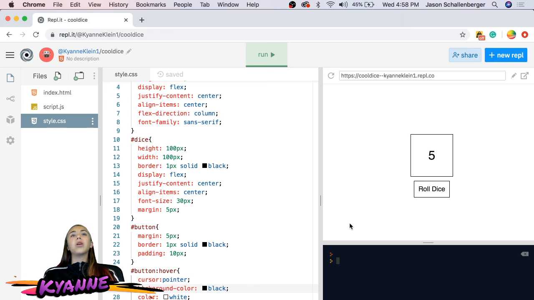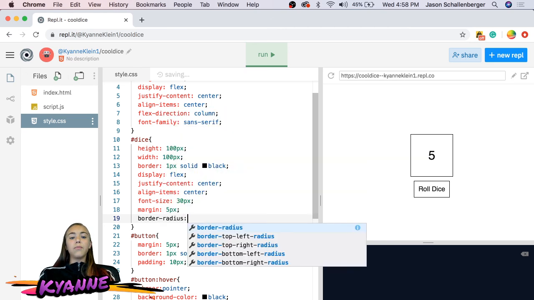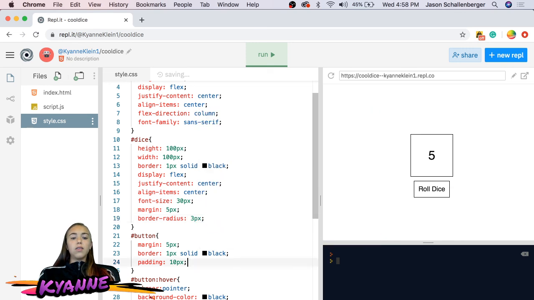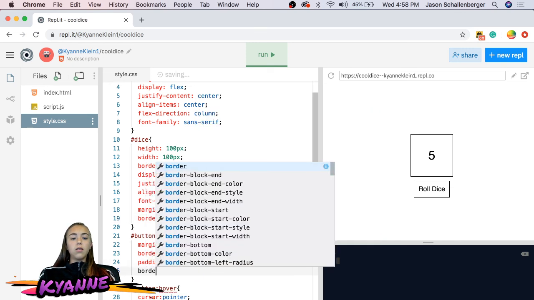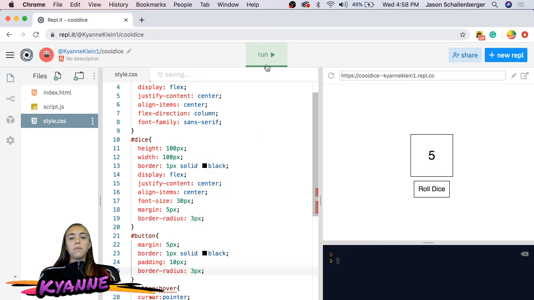And the last thing I want to do is my favorite part because it makes them look very beautiful. I'm going to give them a border radius of 3 pixels. There we go. Now it's done and it's perfect.